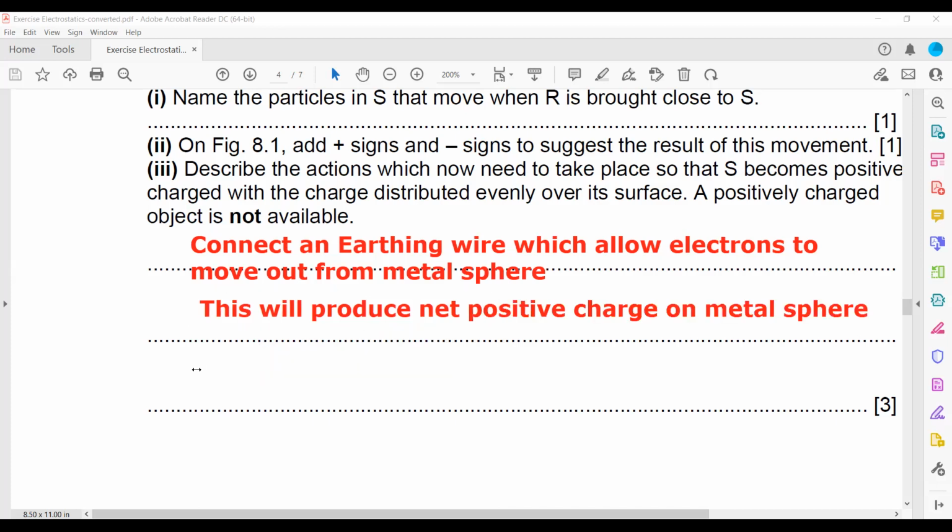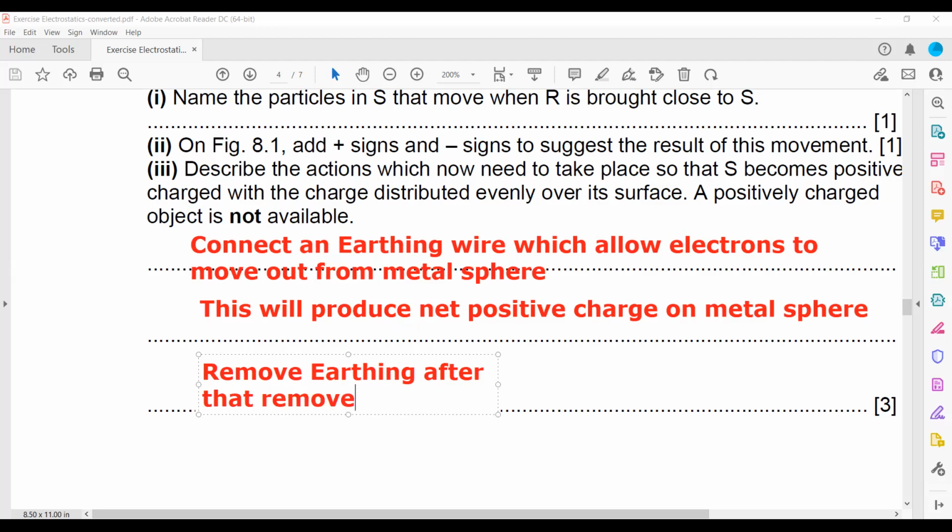And then, at the last, first remove the earthing wire. After that, remove the charged rod. So this is how we make the object permanently charged, as we already discussed this part earlier in the session.